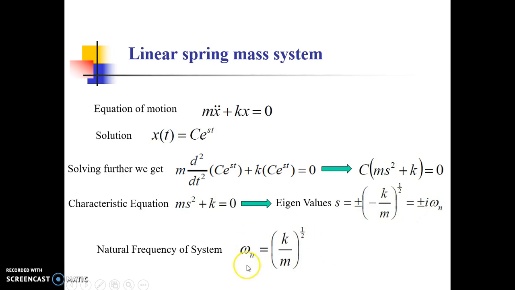Whenever we do any experimental analysis in frequency domain, we get the response of the vibratory system, the linear vibratory system, with respect to this natural frequency. So this is an important parameter with which we can understand what is happening with the system during running condition. This is the mathematical term which we have found out with the help of the equation of motion by considering various associated parameters, that is mass, spring, displacement and acceleration.